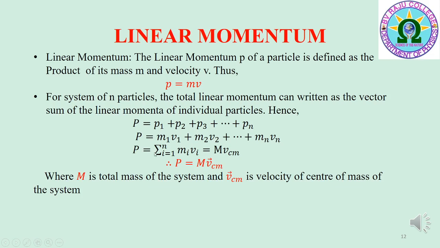Now, P is equal to the sum over i from 1 to n of mi vi, that is equal to capital M into VCM. Therefore, P bar is equal to M VCM bar, where capital M is the total mass of the system and VCM bar is the velocity of the center of mass of the system.